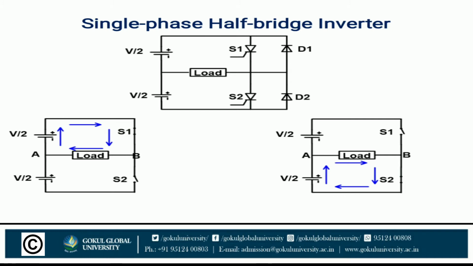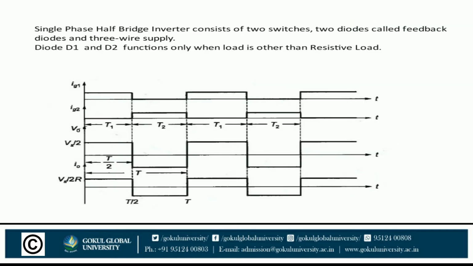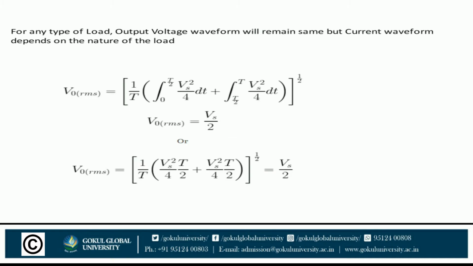The output current is given by IO and we know that current is equal to Vs by R. So Vs by 2 upon R, as we have considered a half voltage over here. For any type of load, the output voltage waveform will remain the same, but the current waveform depends on the nature of the load. It is either resistive, inductive, capacitive, etc.